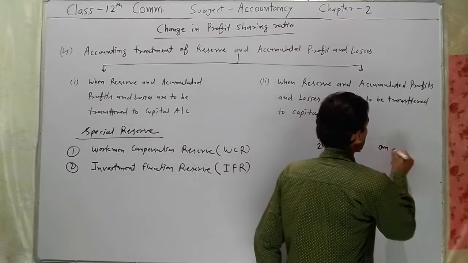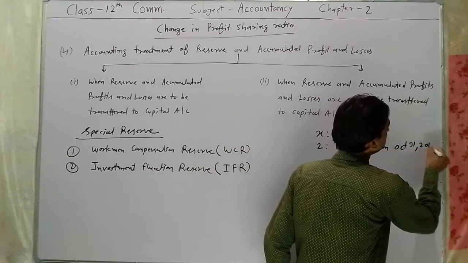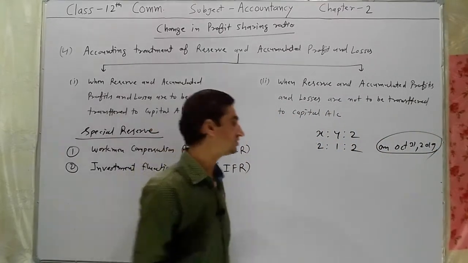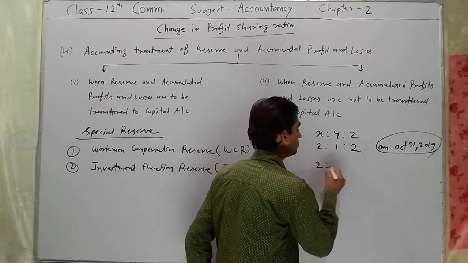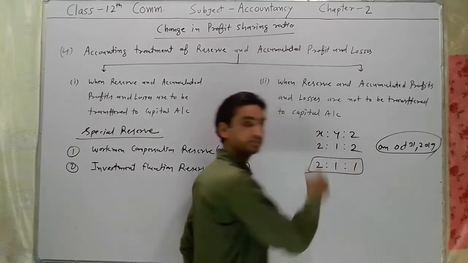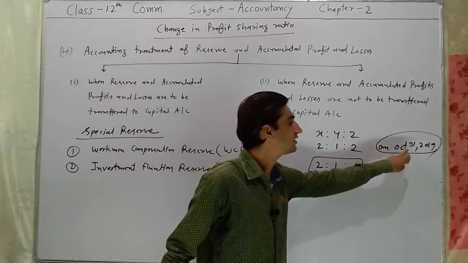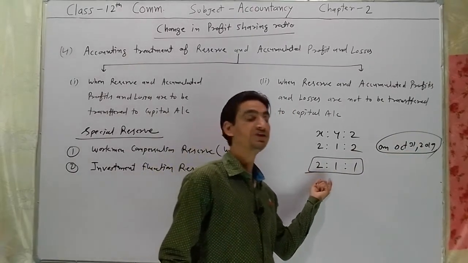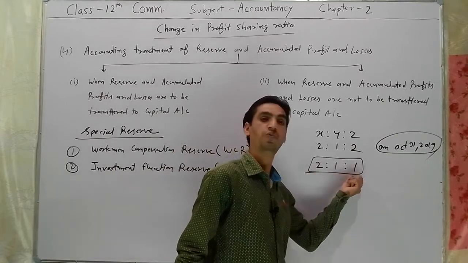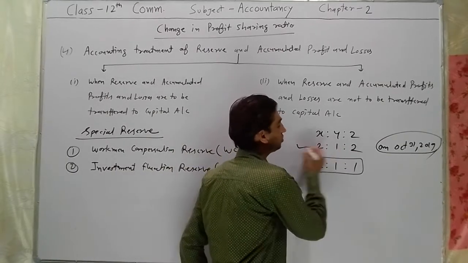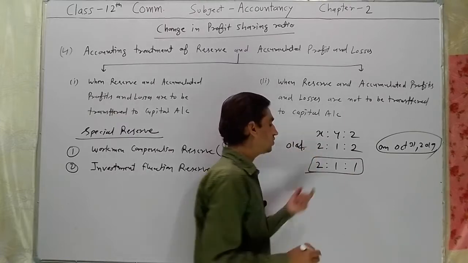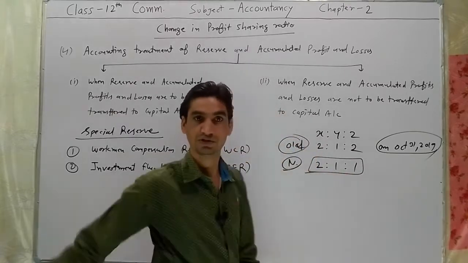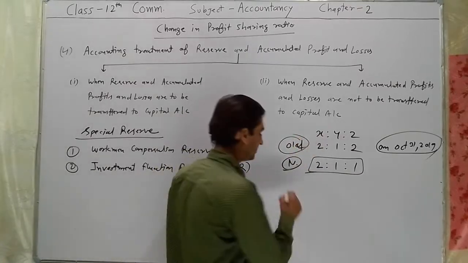On October 31st, 2019, they decide to change their profit sharing ratio as 2:1:1. 2:1:2 is old profit sharing ratio. 2:1:1 is a new profit sharing ratio. Is it clear?